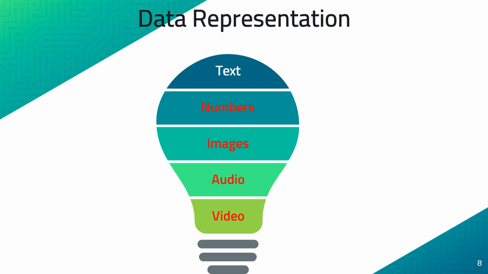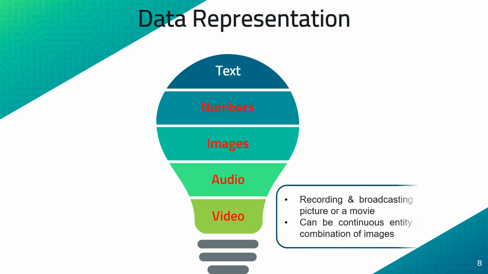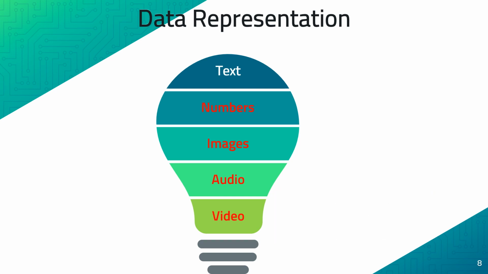Or it could be a continuous quantity when we are trying to record the video signal using a camera. In that case, it could be a continuous entity. Sometimes it could be discrete, wherein we have moving pictures which convey the idea of motion. So these are the different data forms that are represented.